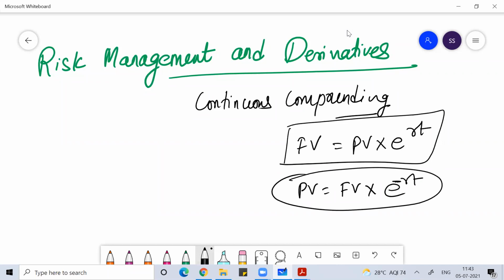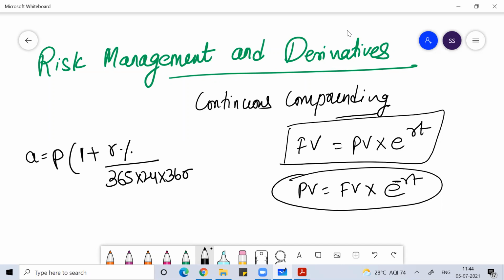This formula is basically derived from the concept of compound interest when your rate of interest changes every second. Instead of using 365 into 24 into 3600t, we can use this formula. So this is the building block of the concept of derivatives. And in order to work on the calculation of returns on a derivative, we use this formula only.